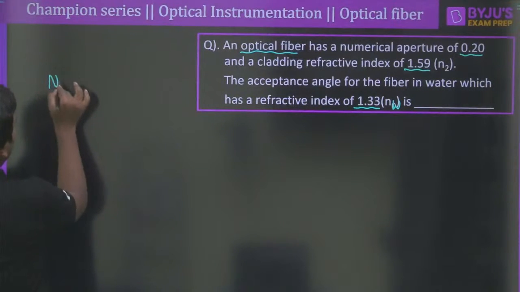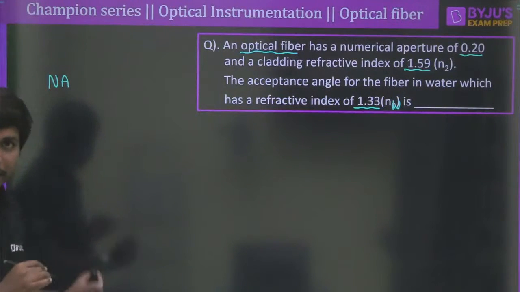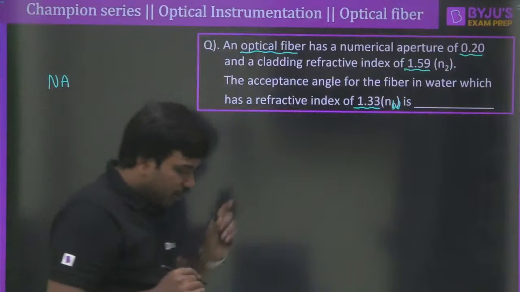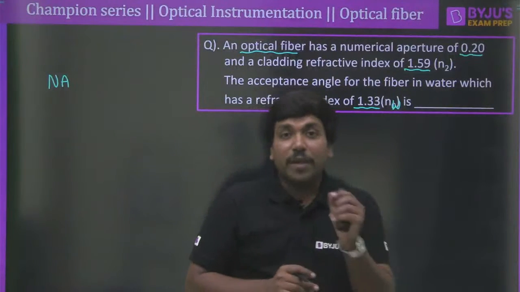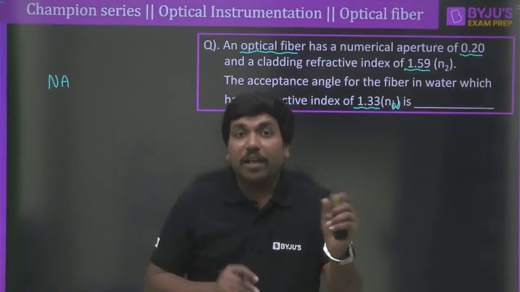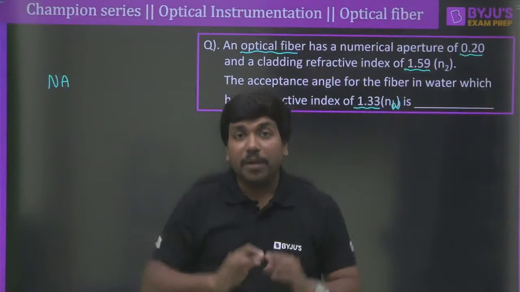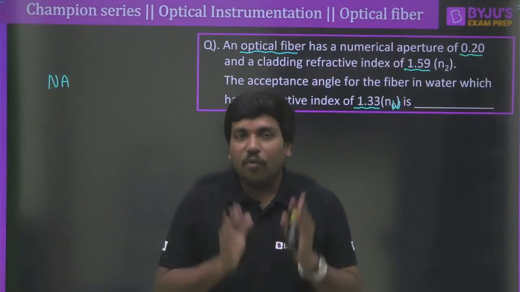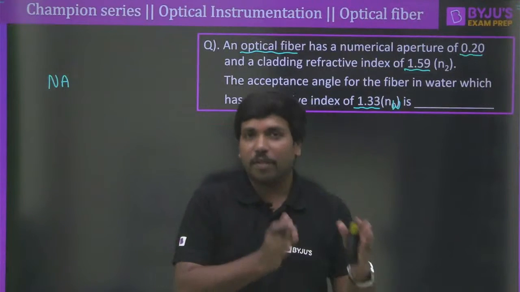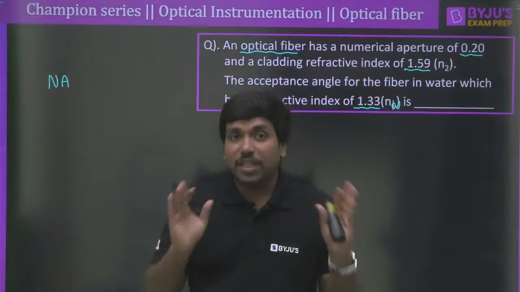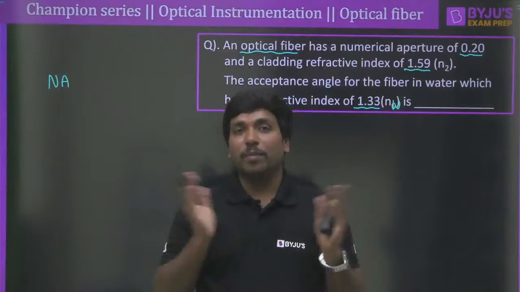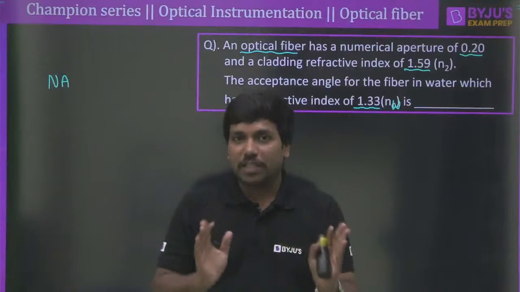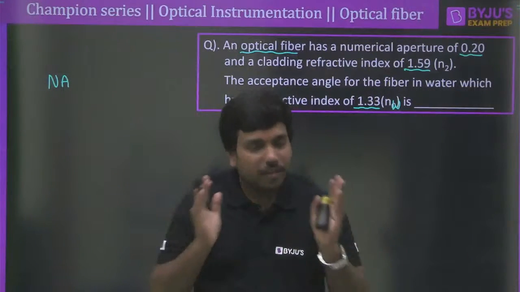So usually the numerical aperture we denote as NA, and for every optical fiber, the numerical aperture is calculated by taking air as a reference medium. I repeat, air as a reference medium. However, the numerical aperture is given by the manufacturer. It will not be changed according to the surrounding medium. Remember this, its value is fixed, it will not change according to the surrounding medium.